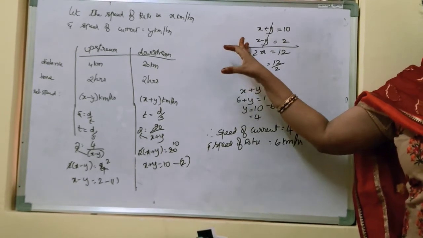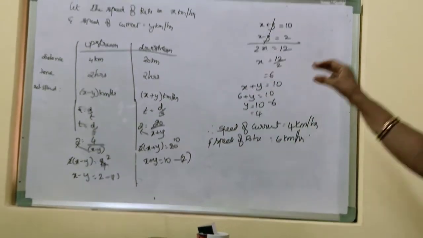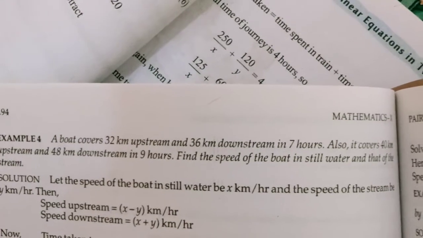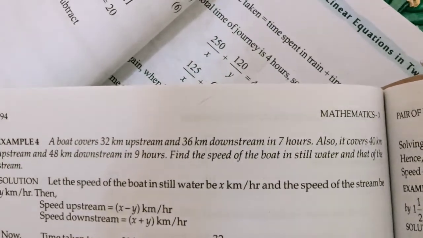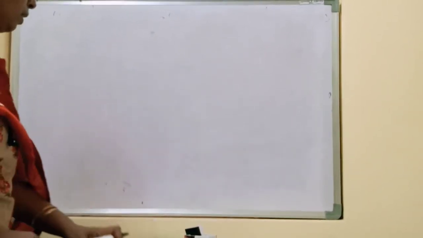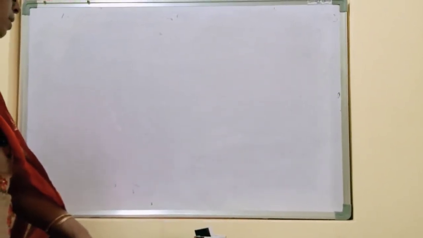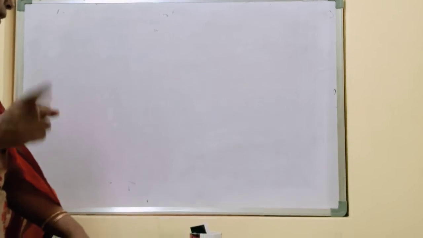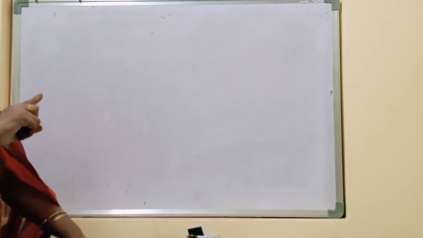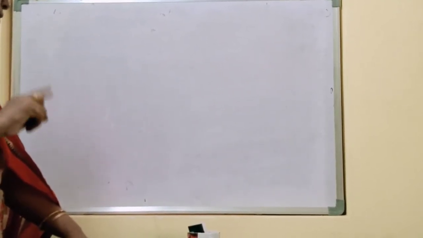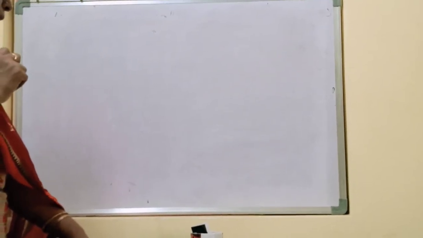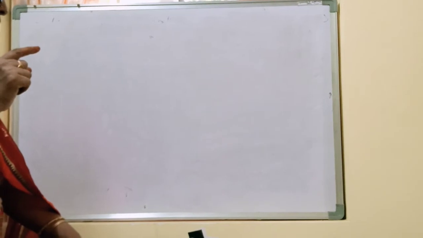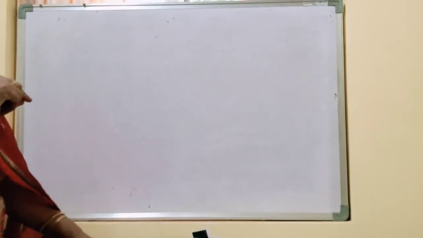Let us see one more model of the problems. Now let's see how to solve this problem. A boat covers 32 km upstream and 36 km downstream in 7 hours. Also it covers 40 km upstream and 48 km downstream in 9 hours. Find the speed of the boat in still water and that of the stream.